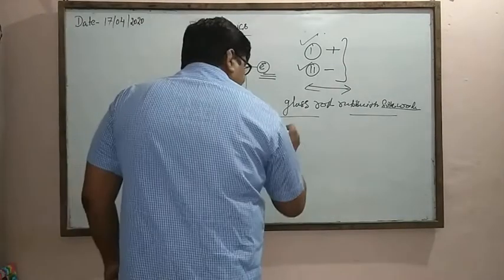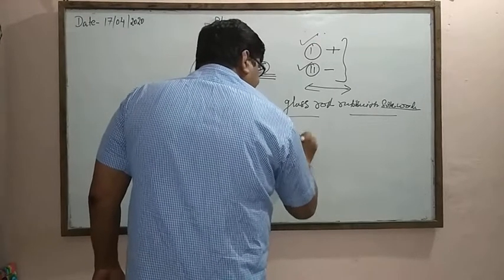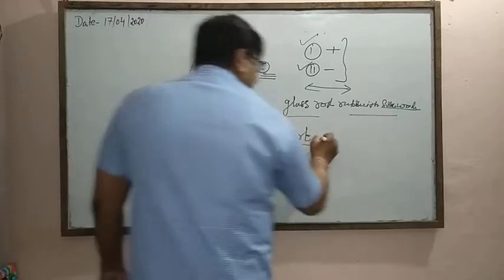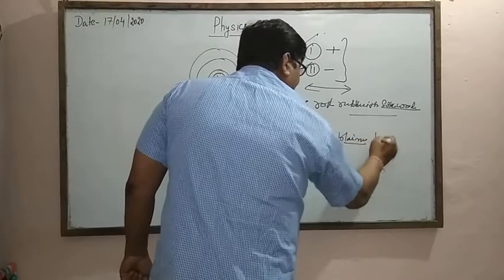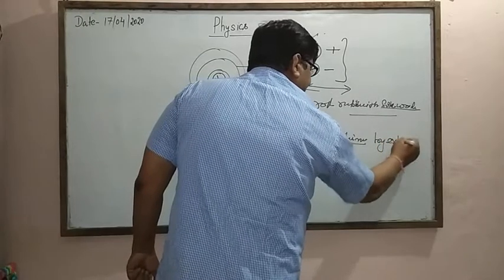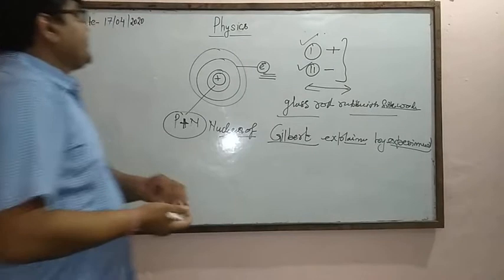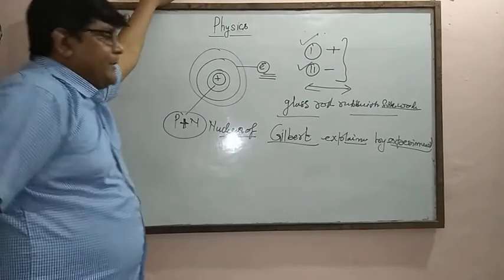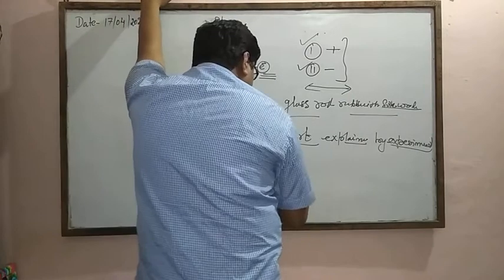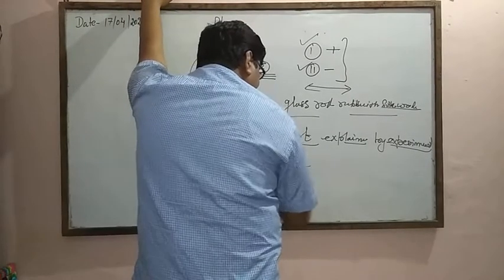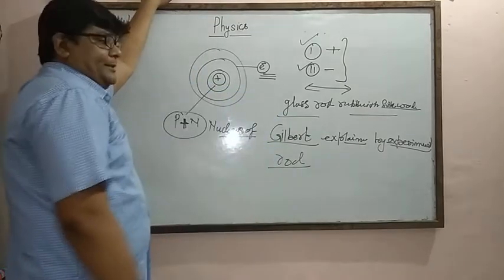But Gilbert explained by experiment that materials like sulfur, when rubbed with a rod, also attract tiny particles.